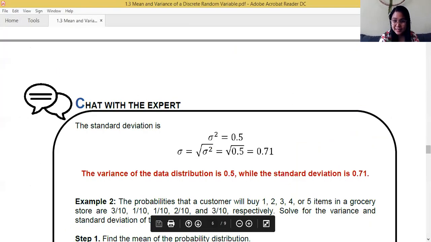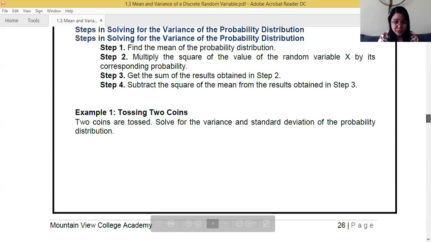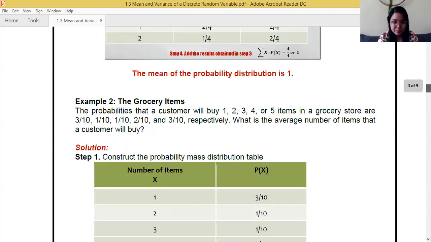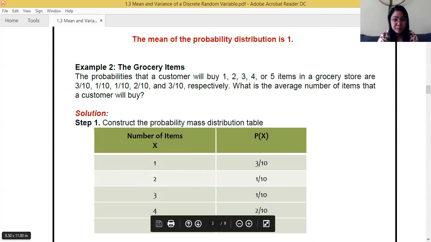In our next example, we are talking about the grocery store. Let me snip it first. Here's the problem. The grocery items.